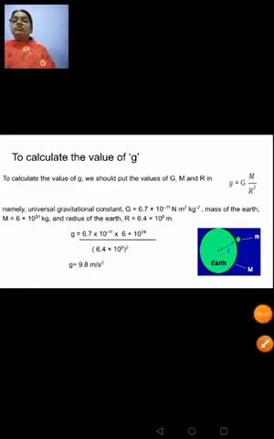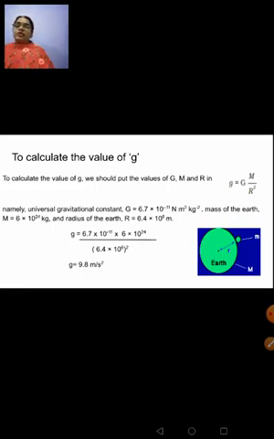Let's now learn to calculate the value of small g. We all know the formula for small g. We have learnt in the previous class the derivation of acceleration due to gravity, whose formula is small g is equal to capital G into M upon r square, and we have learned clearly that this acceleration due to gravity does not depend on the mass of the falling object, that is your small m. So when you substitute the value of capital G, capital M, that is mass of the earth, and r, that is radius of the earth, in this formula, you get the value of small g as 9.8 meter per second square.